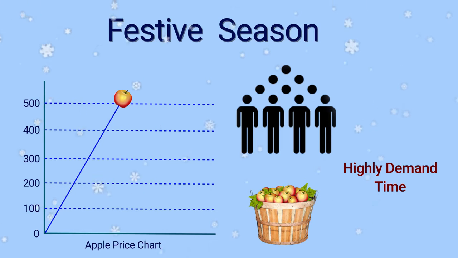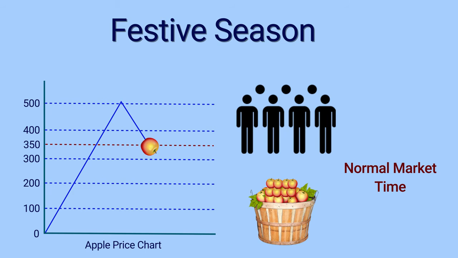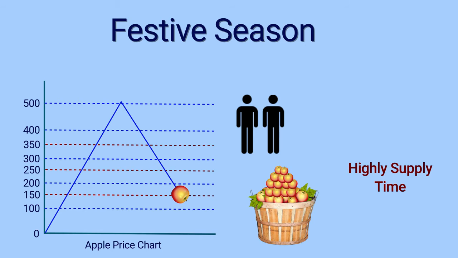But as soon as the festive season is over, the demand for apples goes down. Now the apple seller would not be getting a buyer at around 400 or 500. Now he is ready to sell at 350. Even at that price, no one is looking to buy. He drops the price to 250, and slowly the price comes to the normal 150, 160 level. So this is about supply and demand.